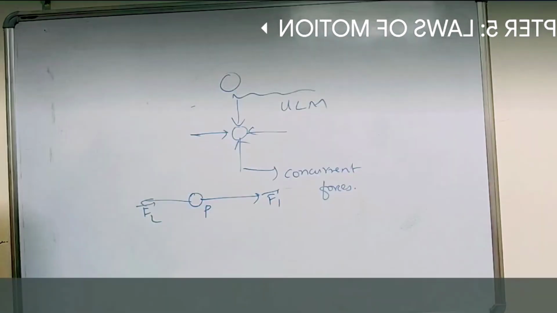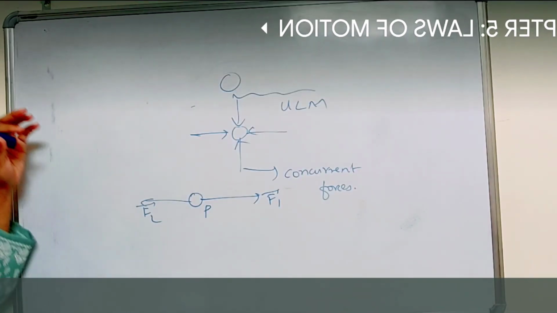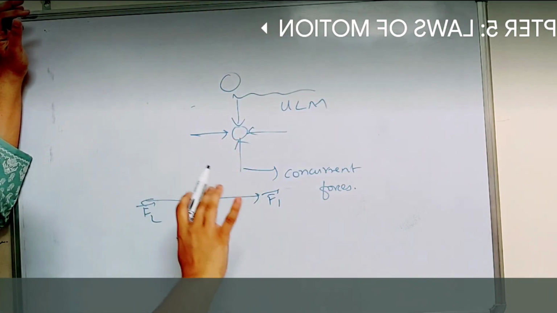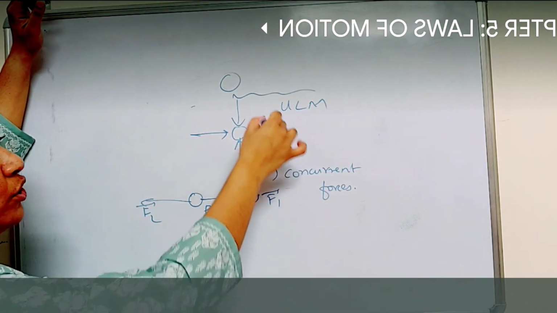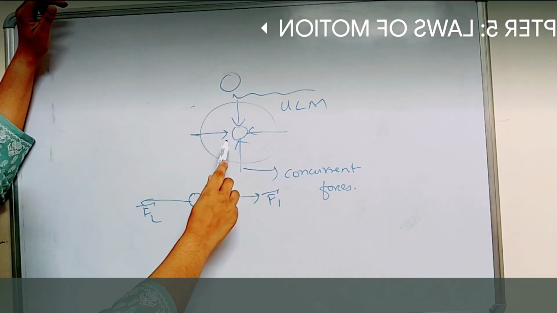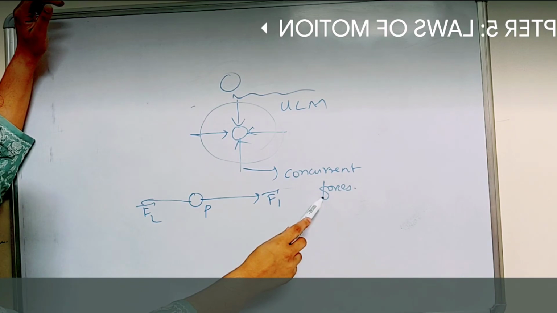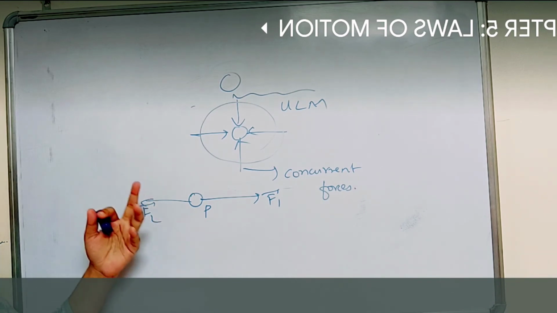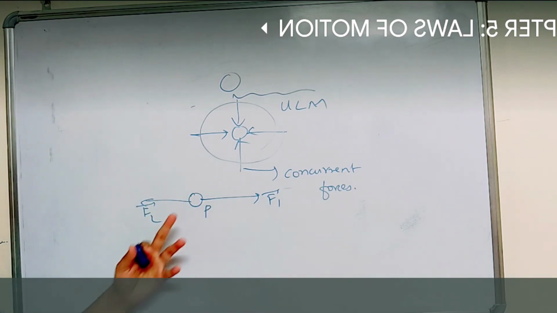So what I was telling, now let a particle be in uniform motion or even at rest. It has a lot of forces acting on it. Such forces acting on the same particle are called concurrent forces. To describe concurrent forces, let us consider one particle P. This particle P experiences forces F1 and F2.